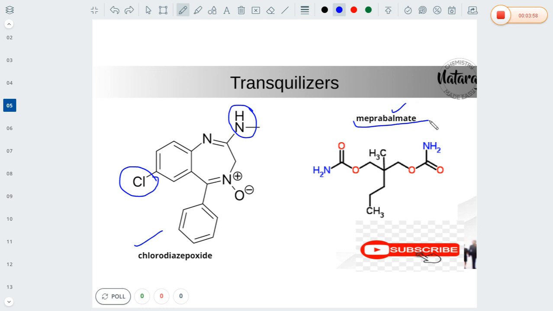By the application of tranquilizer, the person will be relieved from stress as well as sleeplessness, etc. Now this is complete about the tranquilizers. In the next session we are going to discuss barbiturates.